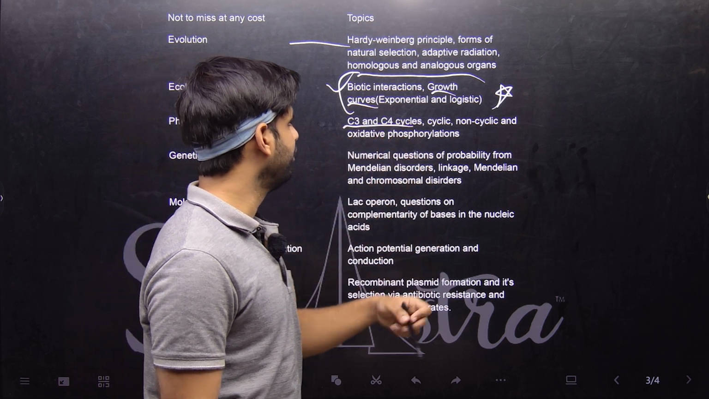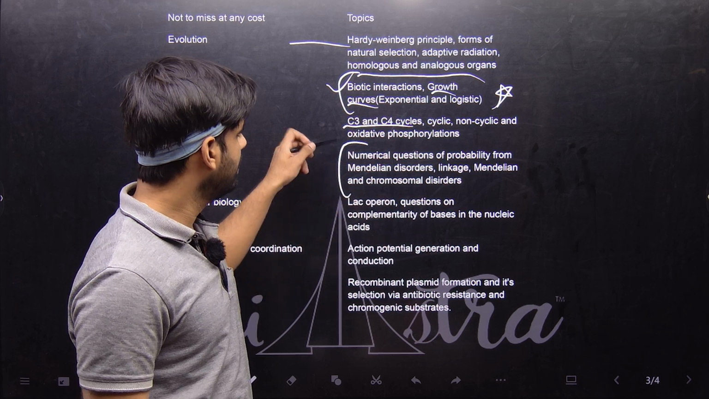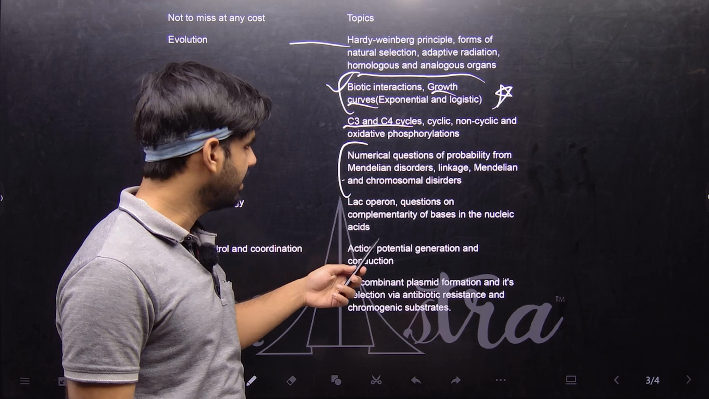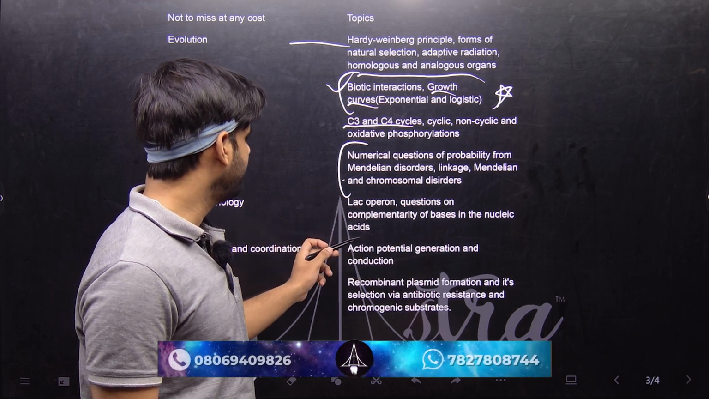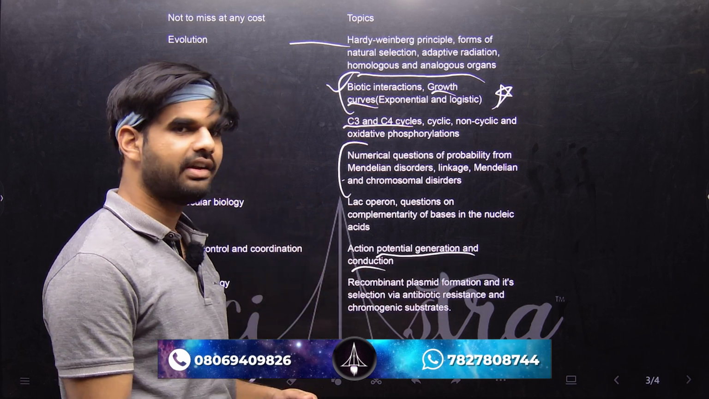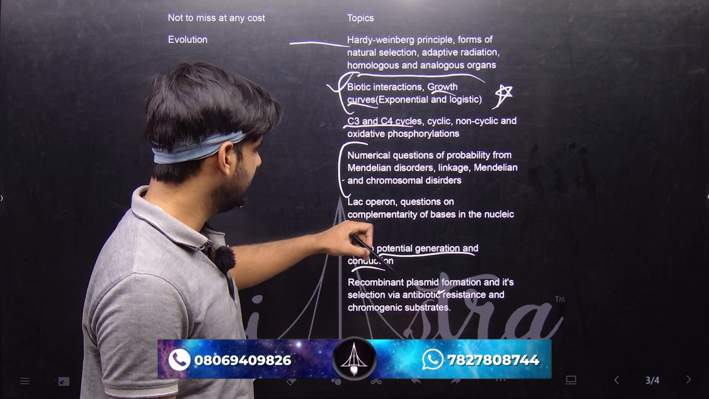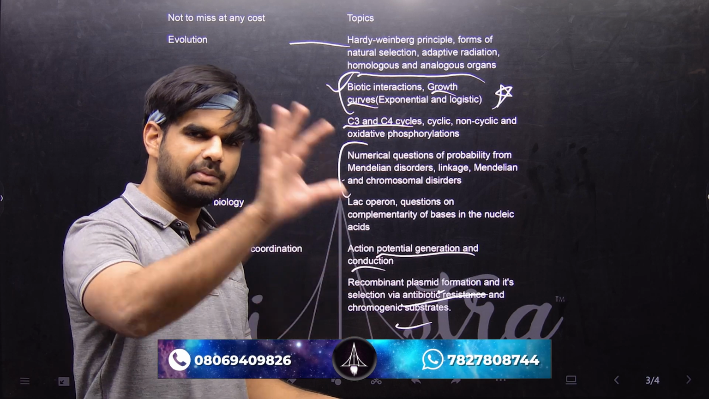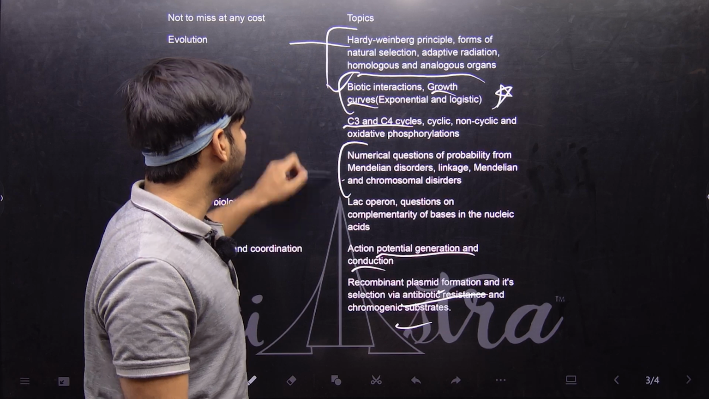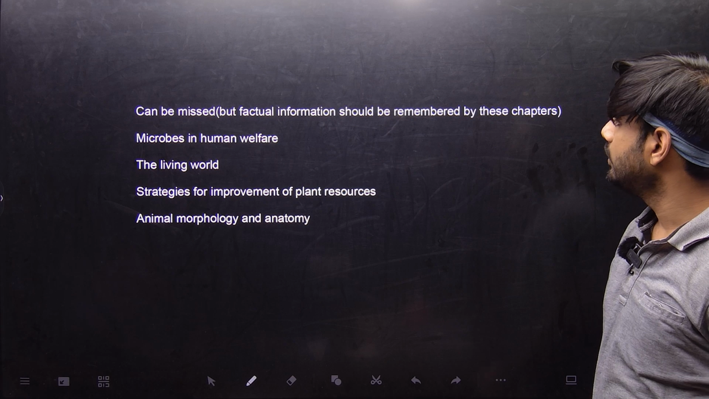And of course, C3, C4 cycles, phosphorylations, right? This has been mentioned multiple times. Mendelian disorders, right? Lac operon and transcription, translation, right? Complementary base pairing of nucleic acids, action potential generation and conduction. So recombinant plasmid formation and the selection via antibiotic resistance. So these are some of the topics through which a lot of questions have been asked and might be asked very possibly this year as well, right? Repeating on the previous trends.